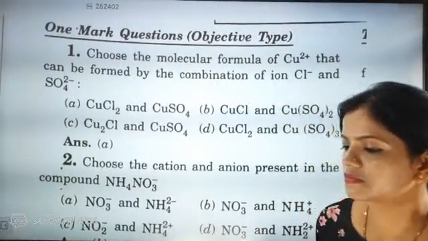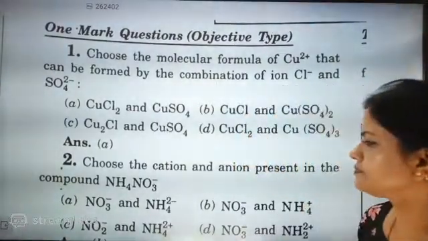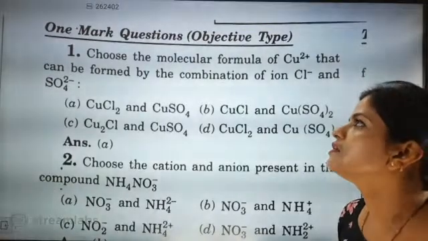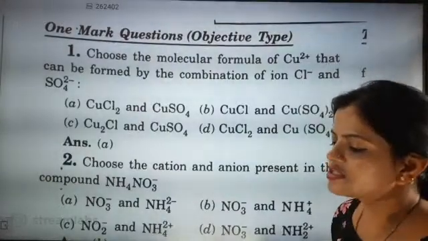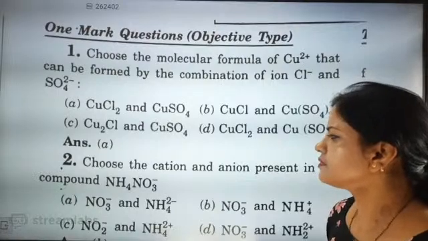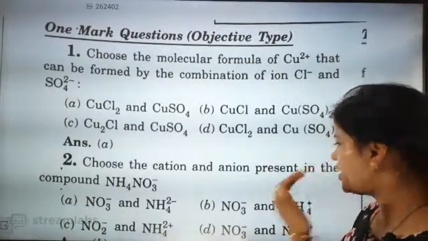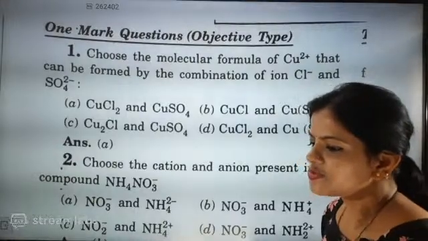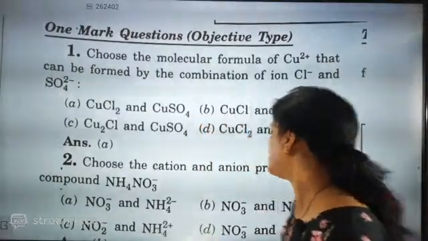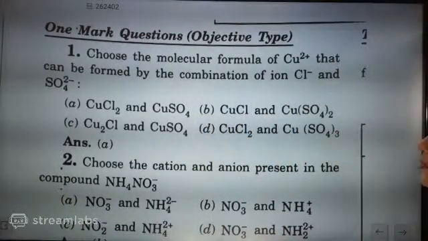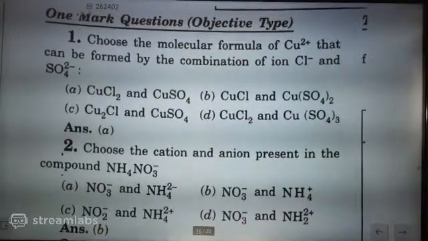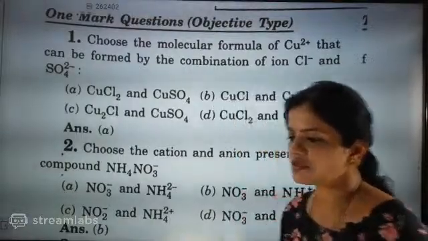First is cation. Rashmi, silver, valency, first tell. What is the valency of silver? NH4 plus is coming. Rashmi, NH4 plus. Now what answer is exactly going to come? NH4 plus NO3 minus is given. NH4 plus NO3 minus. So B is going to be the correct answer. NH4 plus NO3 minus.